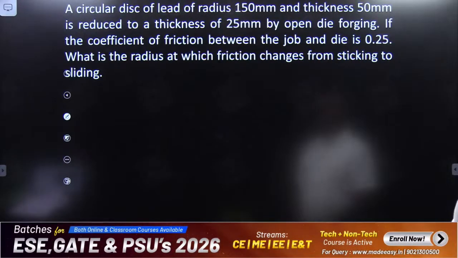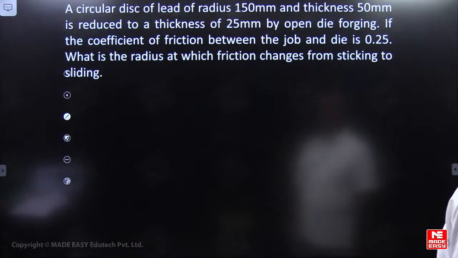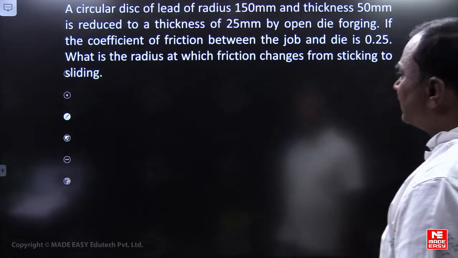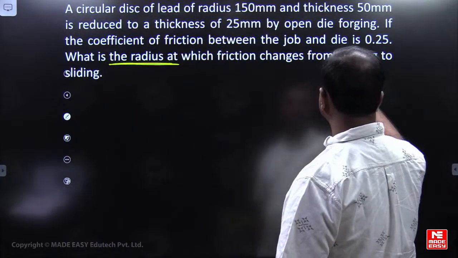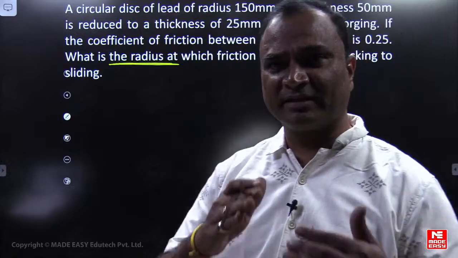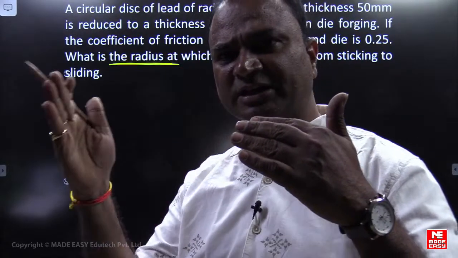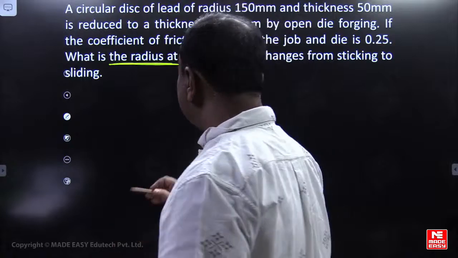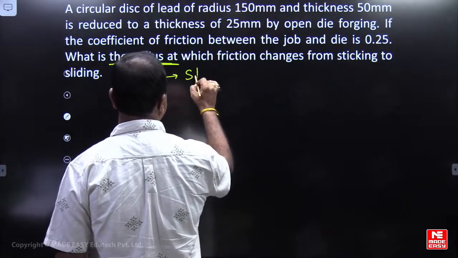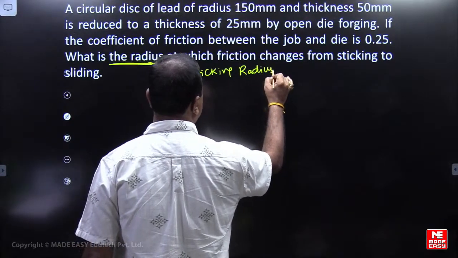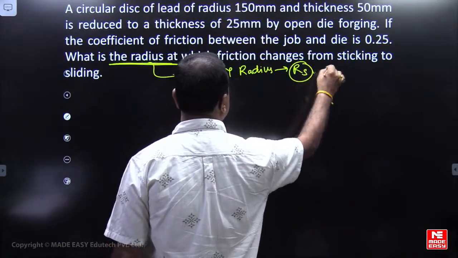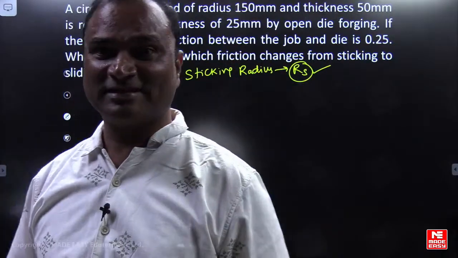A circular disc of lead of radius 150 mm and thickness 50 mm is reduced to thickness of 25 mm by open die forging. If the coefficient of friction is 0.25, what is the radius at which friction changes from sticking to sliding? That radius is called sticking radius, that is Rs. We have to find out. He is asking sticking radius.